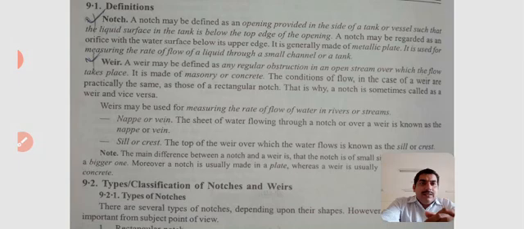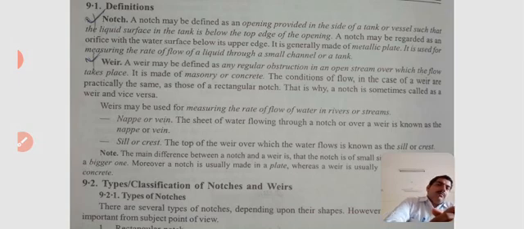That is why a notch is sometimes called a weir and vice versa. Therefore, we conclude that a weir is a masonry or concrete structure which obstructs flowing water bodies, open channels or canals. A weir may be used for measuring the rate of flow of water in rivers or streams.